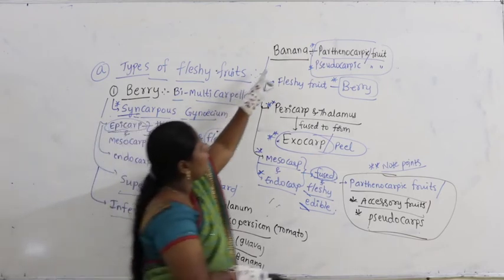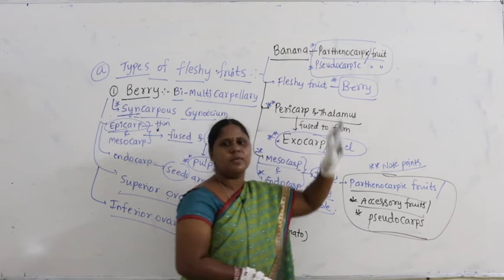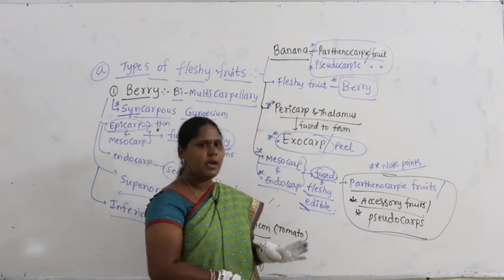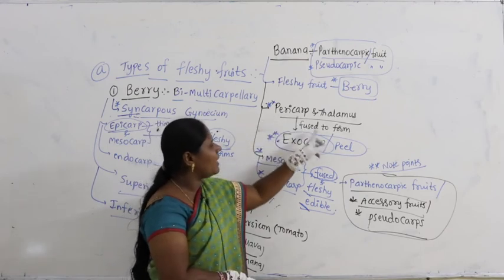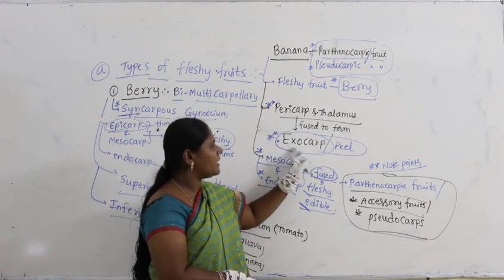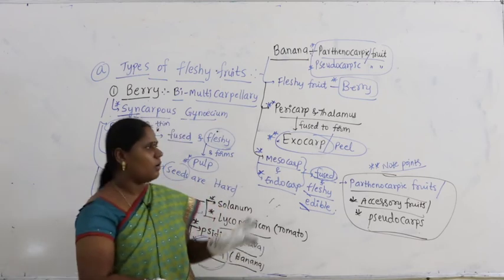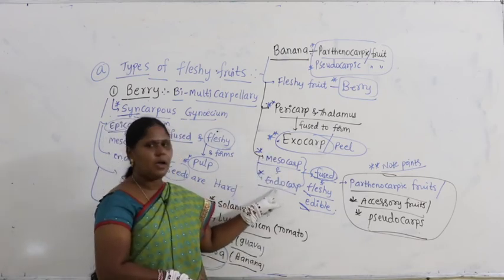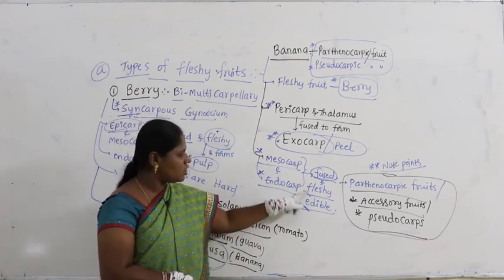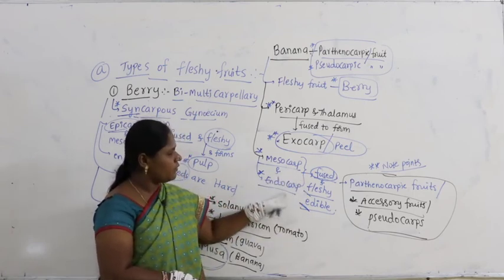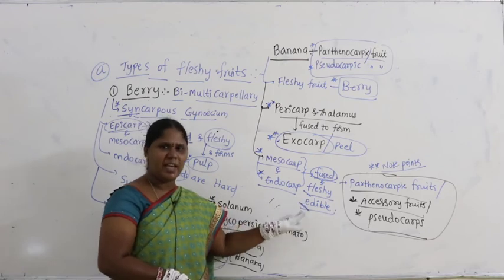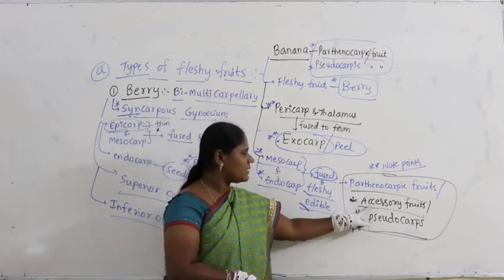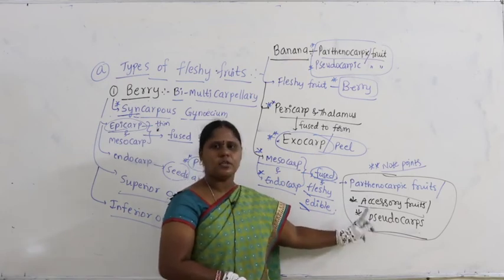Now, if you take banana, it's a parthenocarpic fruit, which is also called a pseudocarpic fruit. It's a fleshy fruit type called berry. Apart from this, pericarp and thalamus fused to form what is called exocarp, or we call it peel. Next, mesocarp and endocarp are fused, and they are fleshy and edible. Parthenocarpic fruits are also called accessory fruits or pseudocarps.